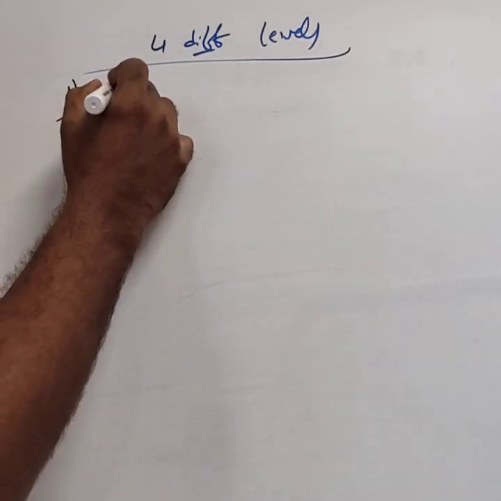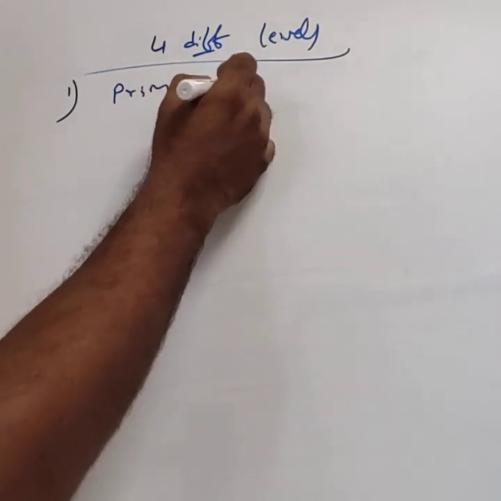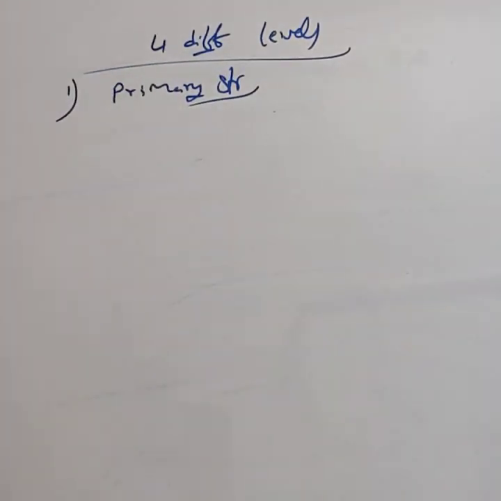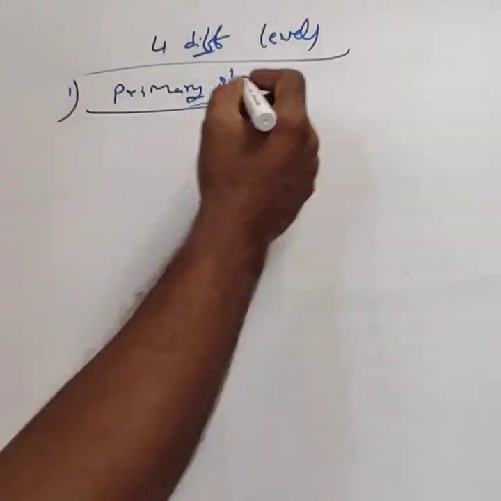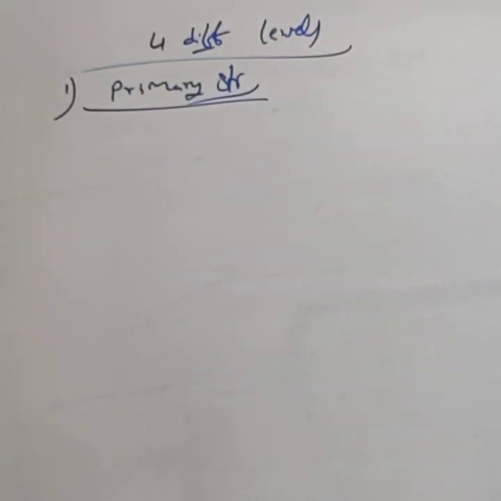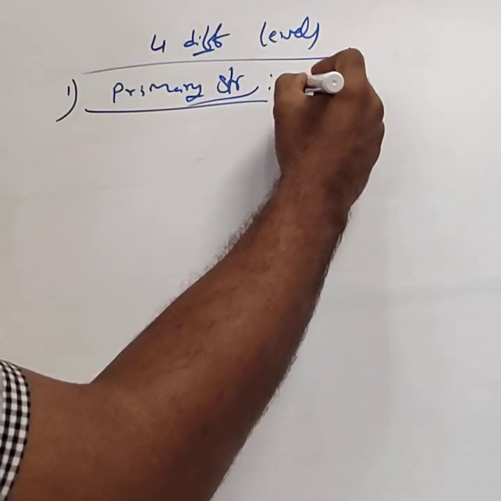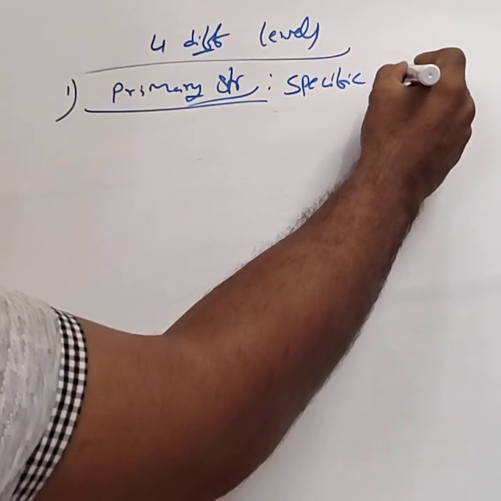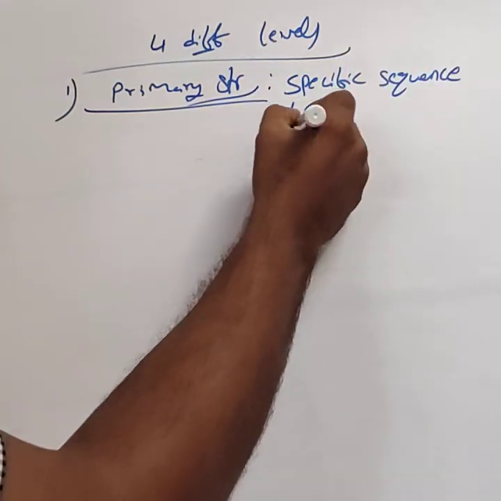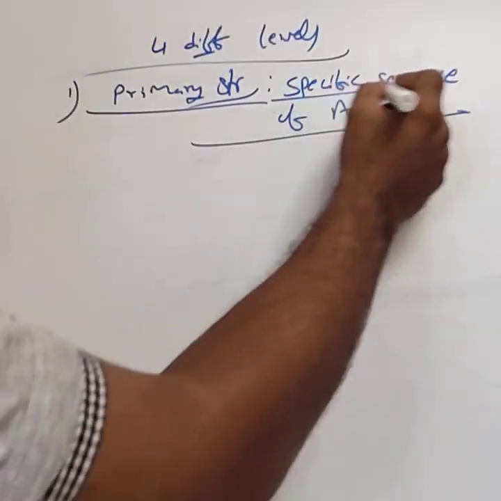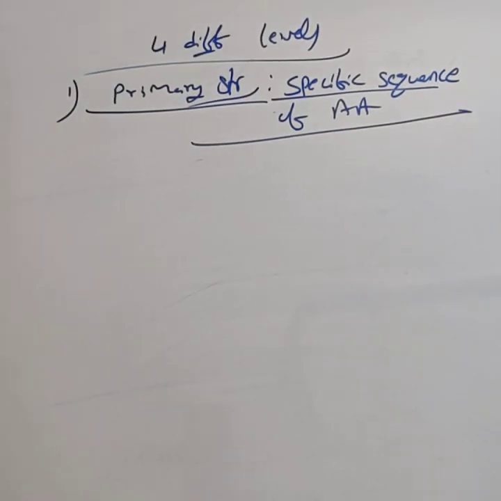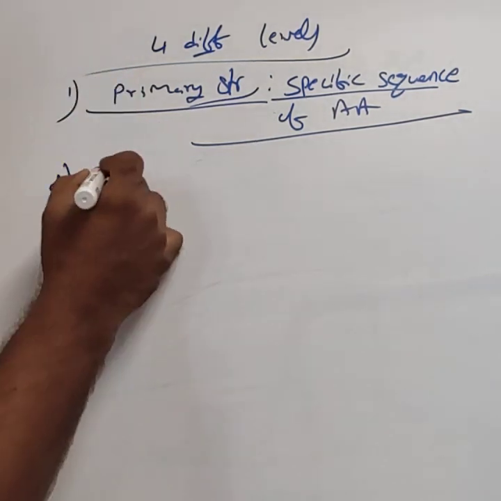First one is the primary structure of protein. Proteins consist of polypeptide chains. The primary structure indicates the specific sequence of amino acids in the polypeptide chains. This is about the primary structure.